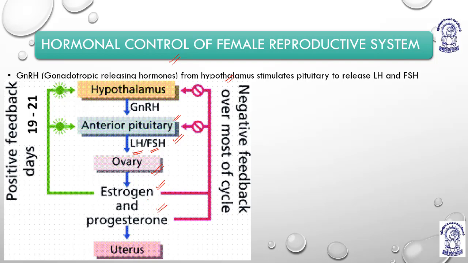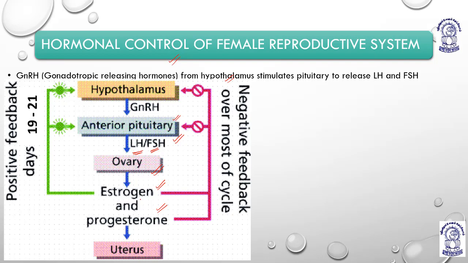Estrogen is responsible for the expression of female sexual characters, the secondary sexual characters, the feminine characters of a female. Estrogen actually helps the female reproductive system, whether we talk about the external genitalia, to attain its sexual maturity. So at the time of puberty, the levels of estrogen and progesterone are at their maximum. Estrogen and progesterone are secreted by the ovary and they work on the uterus.